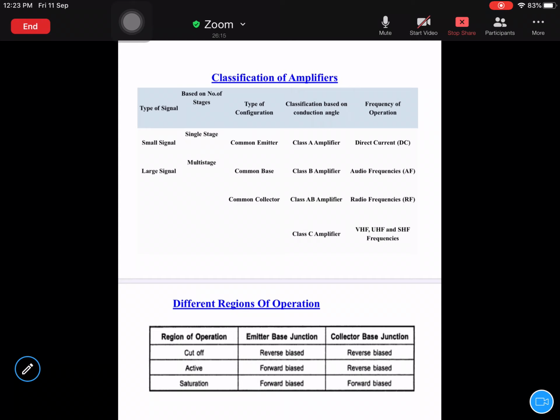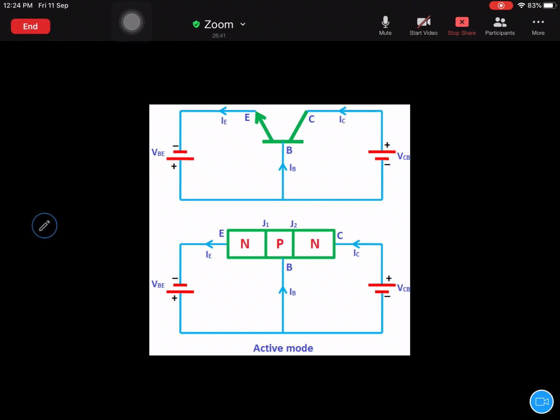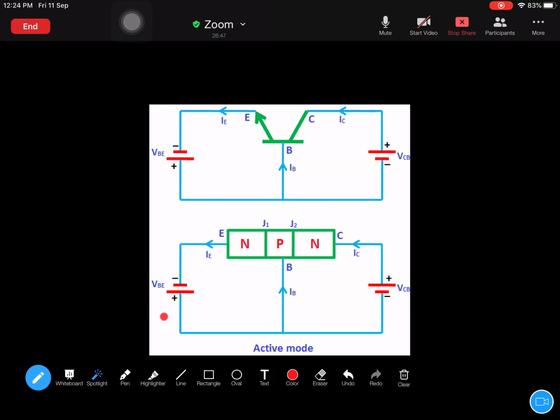Next, different regions of operation of amplifiers. Why I have kept this slide is because I told you in the first unit about three different configurations: common emitter, common base, and common collector. With respect to one configuration, I explained the different modes of operation. That configuration is this one, common base configuration. I told you that whenever the input side is forward bias and the output side is reverse bias, that particular mode is called active mode, and this mode is used for amplification purpose.